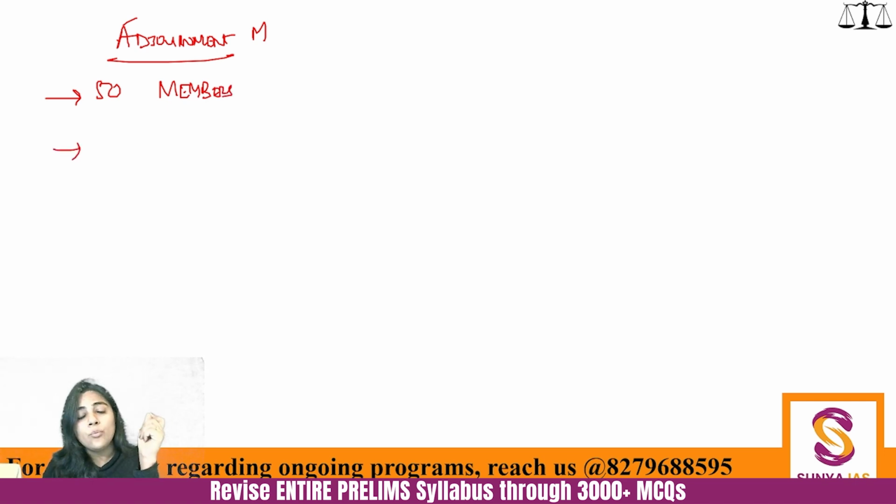The first thing is that yes, it does need the support of 50 members. So you can see how important it is. 50 members' support you need also when you want to pass a no confidence motion. And even for an adjournment motion you need it. So you can imagine how important this motion is and how crucial it is. Right? So this needs to be supported by 50 members.